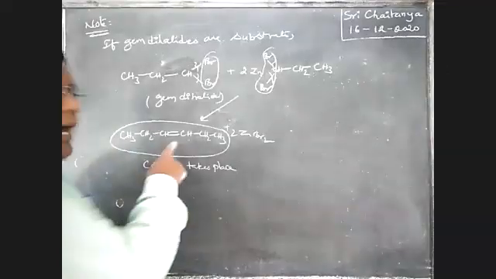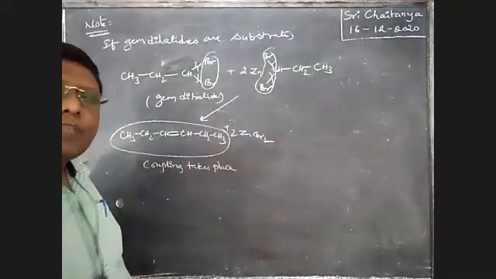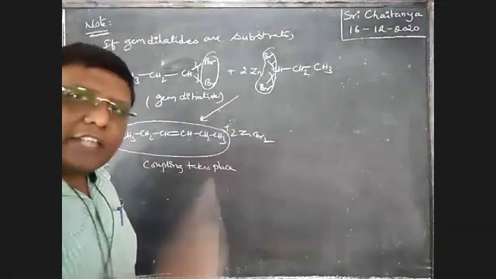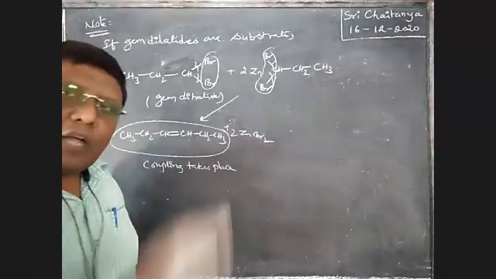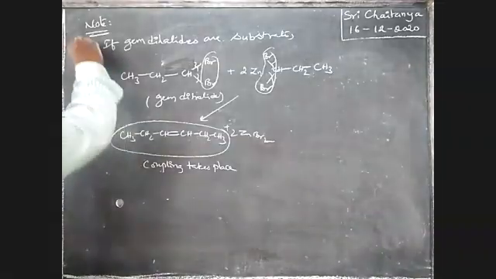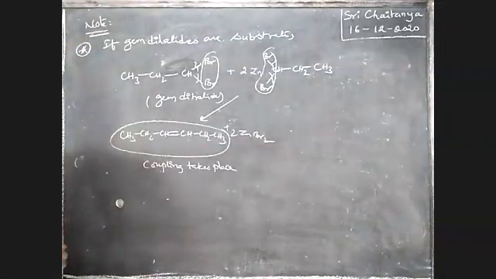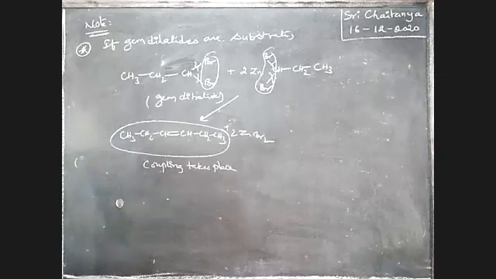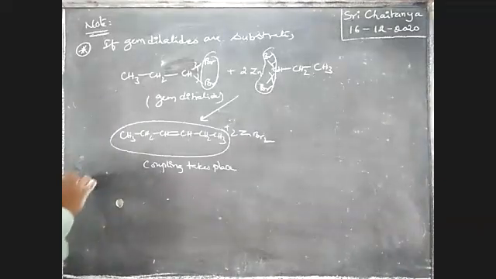If gem dihalides are taken, a coupling reaction takes place. If vicinal dihalides are taken, there is no coupling; alkene is the product within the molecule. So in case of gem dihalides, it is important.